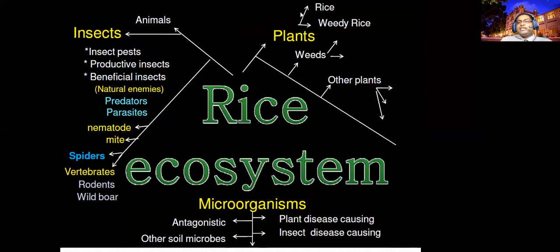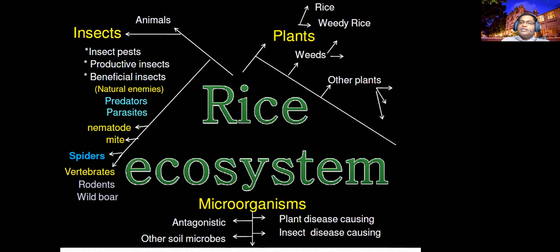For the integrated management package, you have to decide on all the environmental factors and other living organisms present in the rice. Therefore it is very important. The identification of the rice ecosystem is very important to design an integrated pest management package.